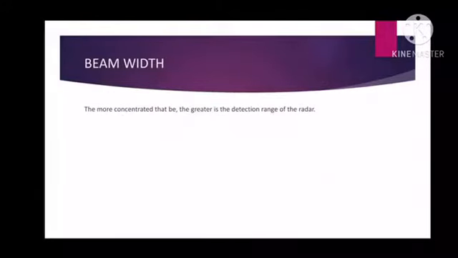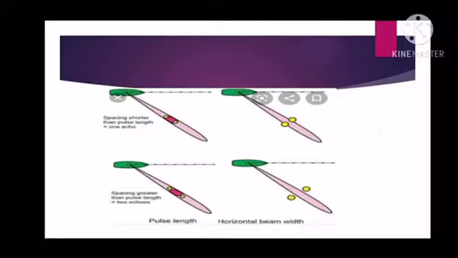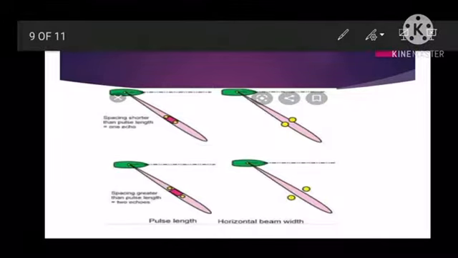So we have the beam width. The more concentrated the beam, the greater is the detection range of the radar. The beamwidth of a radar antenna is usually understood to mean the half-power beamwidth. The angular distance between the half-power points is defined as the beamwidth. As we can see, this is the example of the beamwidth.